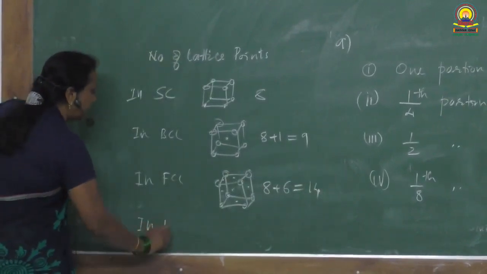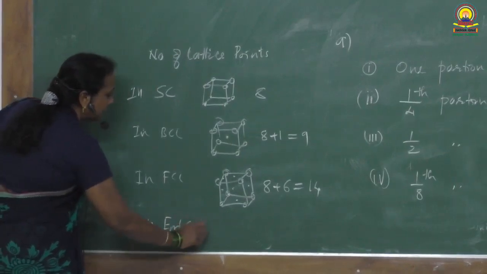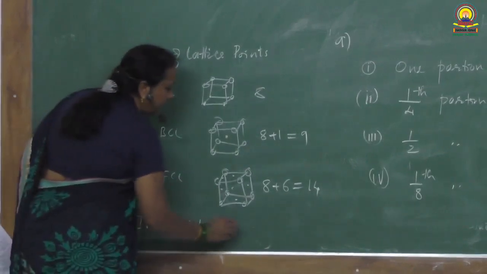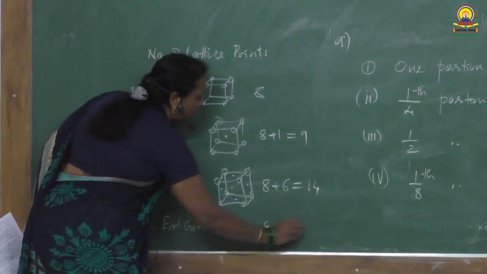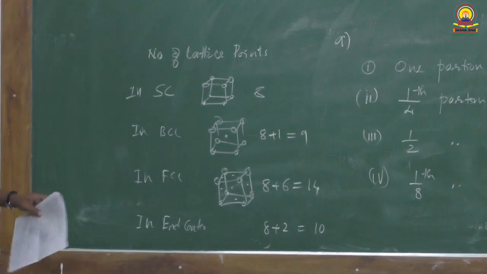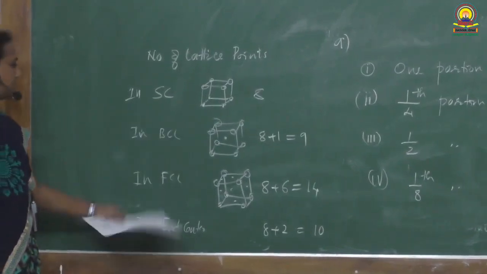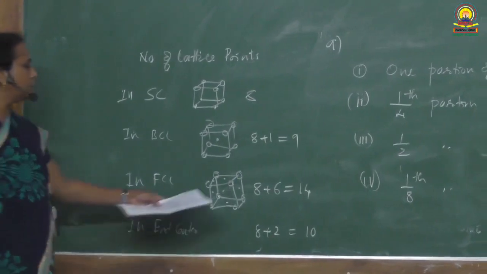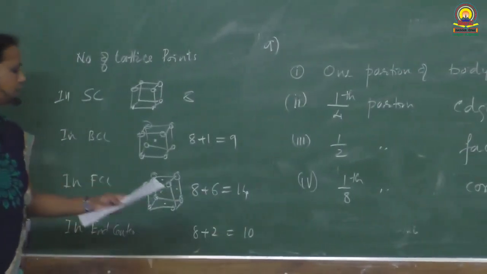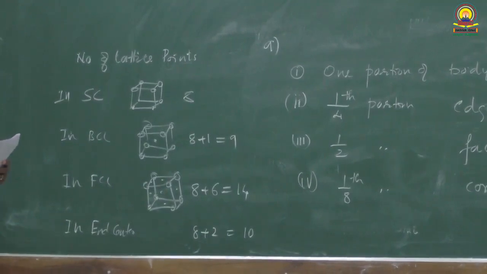In end centered, the particles are 8 plus 2 and is equal to 10, 10 lattice points. Here what is asked is only FCC and end-centered: 14 lattice points in FCC and 10 lattice points in end-centered are present per unit cell.